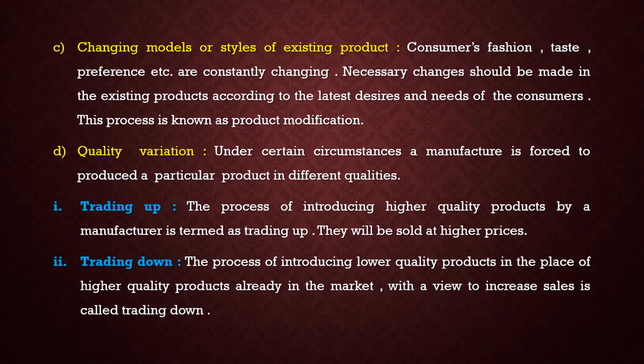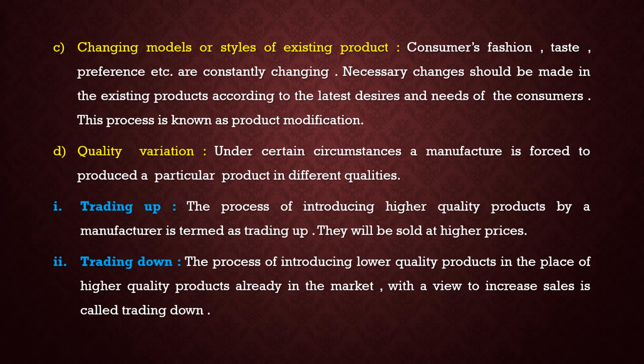That is, trading up and trading down. Trading up: the process of introducing a higher quality product by a manufacturer is termed as trading up. They will be sold at a higher price. For example, in the case of Maruti Udyog Limited, they have introduced new products Maruti Esteem and Maruti Zen.